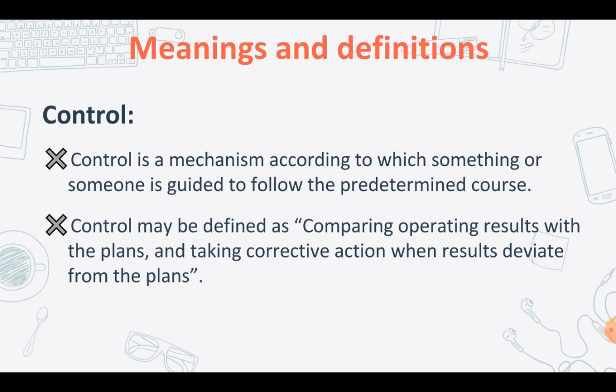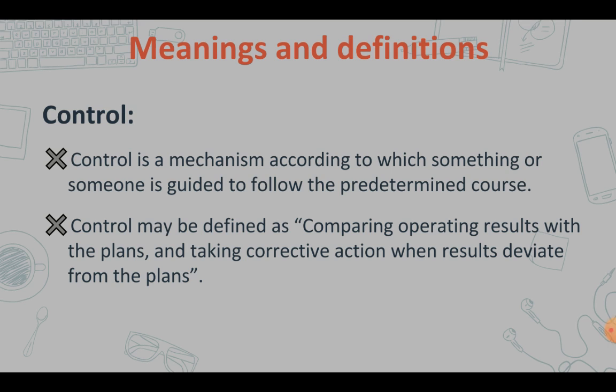And control basically requires two things. Firstly, there is a clear-cut and specific plan according to which any work is to proceed. There should be a standard or a plan. And secondly, it is possible to measure the results of the operation with a view to detecting deviations, and only then can action be taken to prevent or correct deviations. So firstly, we should have a plan, and secondly, it's possible to take measures in case of deviation from the plans. So that is about control.